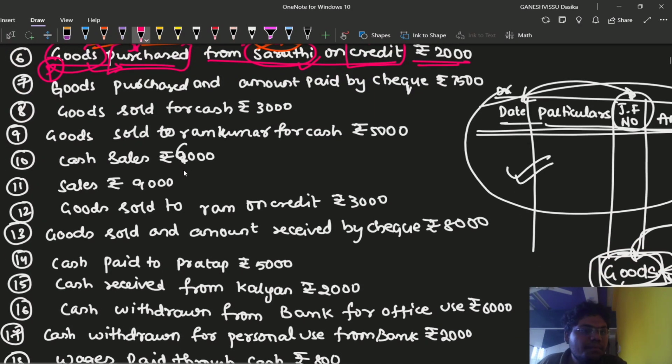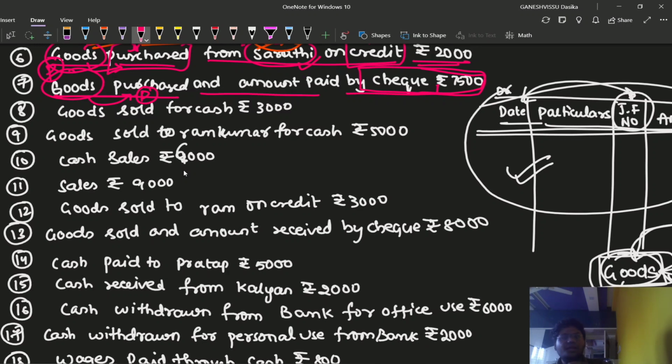Goods purchased. Okay, goods have been purchased, so debit what comes in. Goods are coming in, so we debit the goods account, but with the name of purchases. So purchases account debit, and amount paid by check rupees 7500. I have said that we can complete the transaction through cash or through check, or you can pay through UPI also, banking channels.